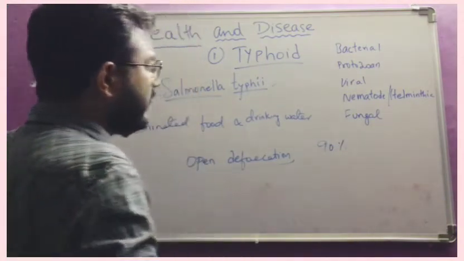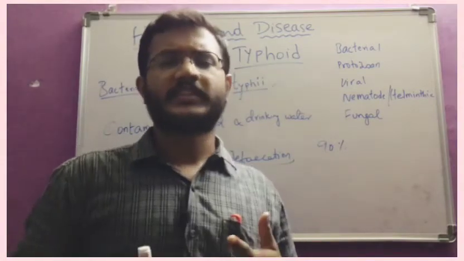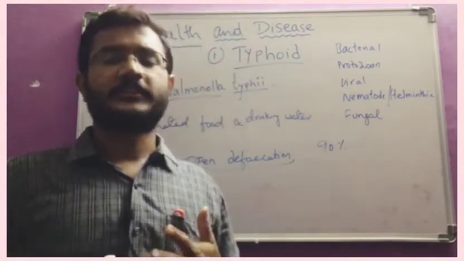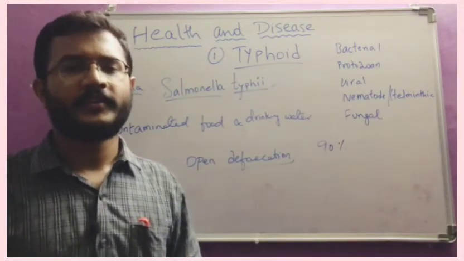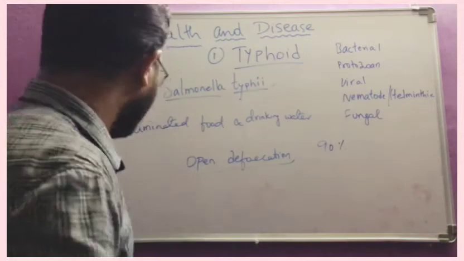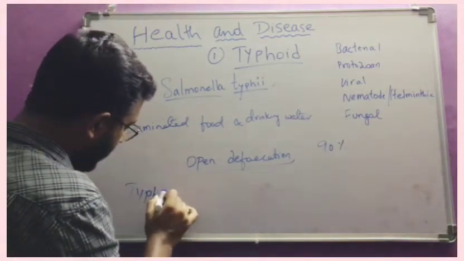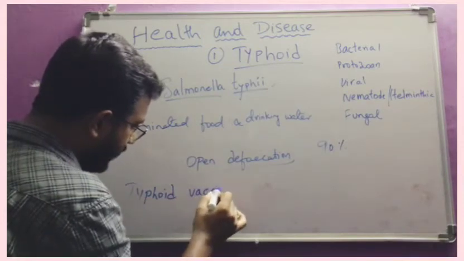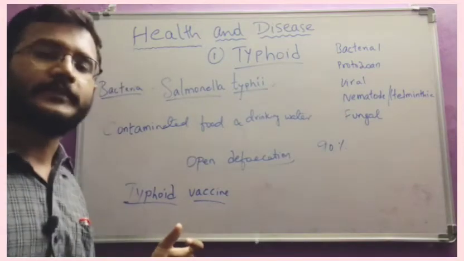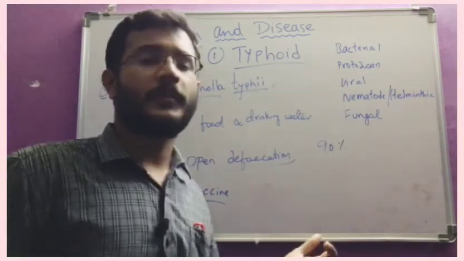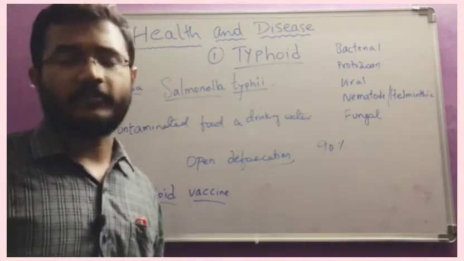And the symptoms are high fever, 103 to 105 degrees, constipation, laziness, and severe weakness. So many people will be affected with typhoid. Recently we have a vaccine for typhoid, and newly born children are now given a typhoid vaccine. So this is about the disease typhoid.